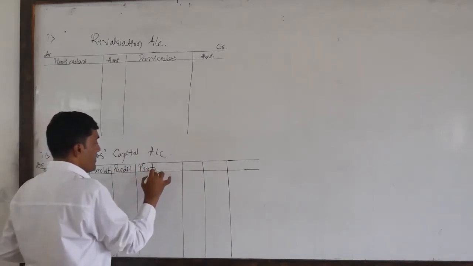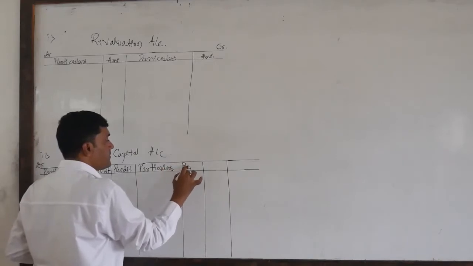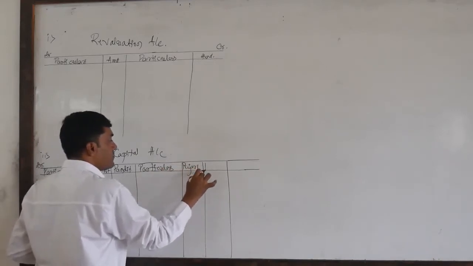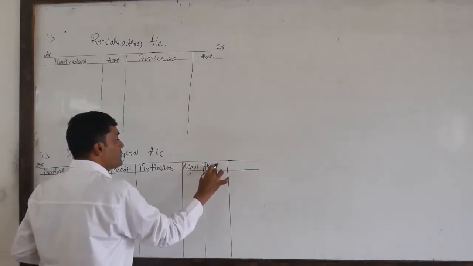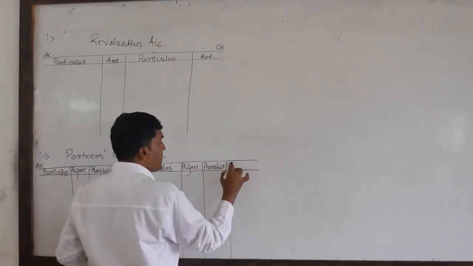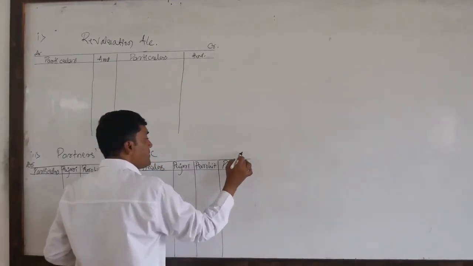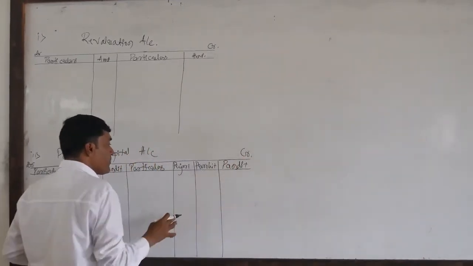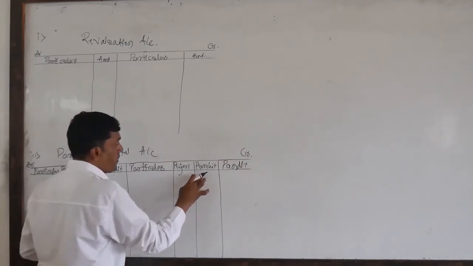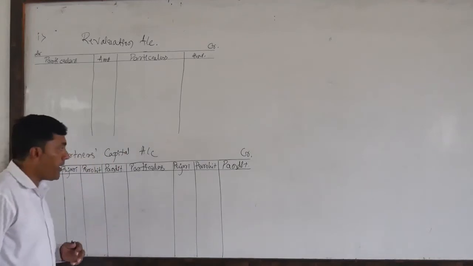This is on the credit side too: particulars, Pujari, Purohit. Dear students, keep in mind here we need to write their names in chronological order only. Pujari and Purohit are the old partners, and Pandit is the new partner.